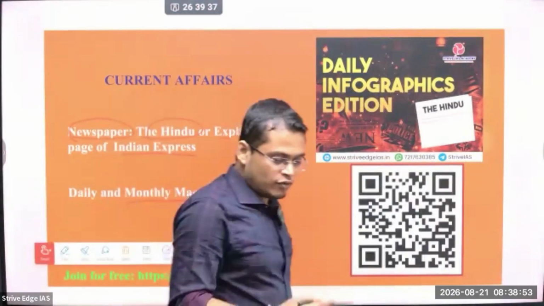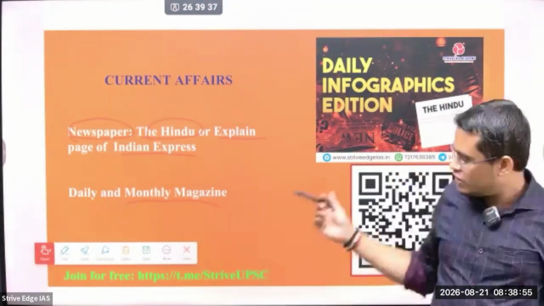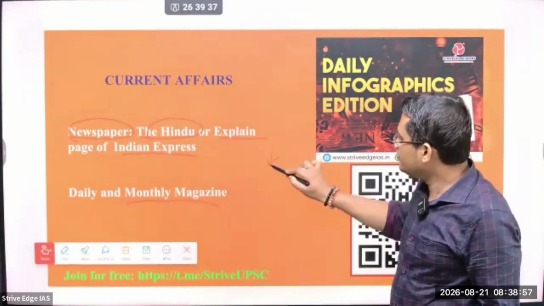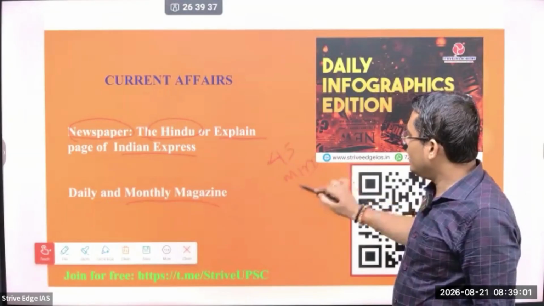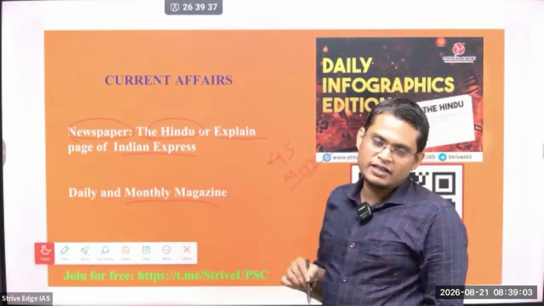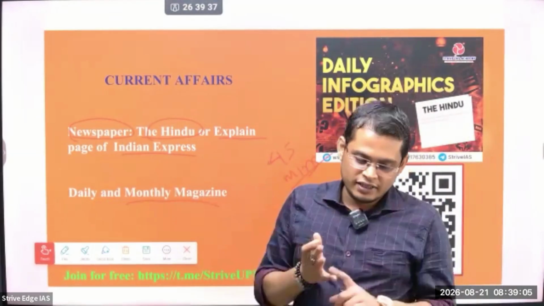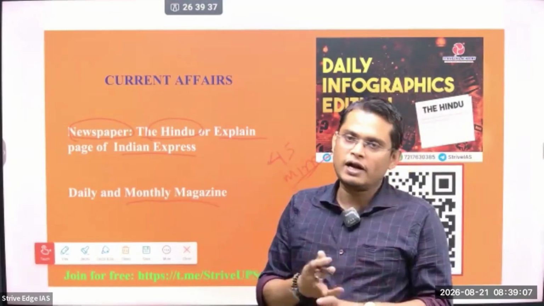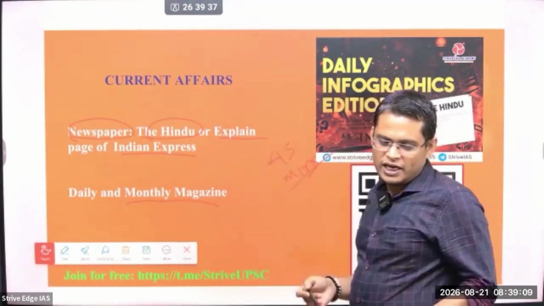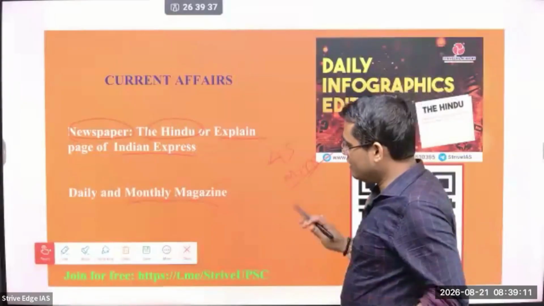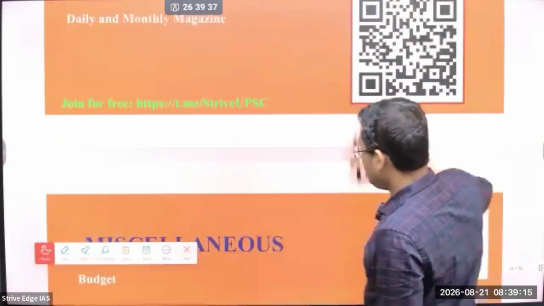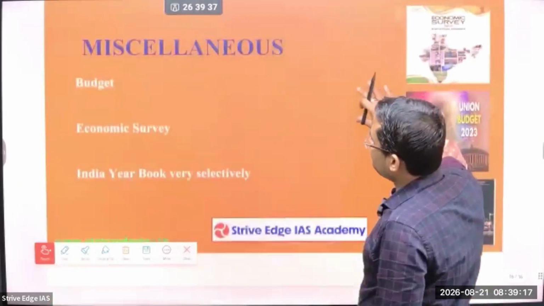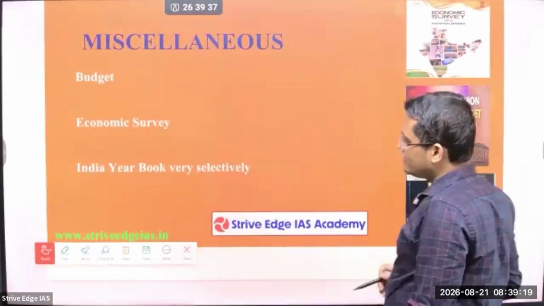So we have started this infographics edition, so that you can complete all the newspapers in just 45 minutes. Here we have highlighted and compiled everything, and put The Indian Express, The Hindu and PIB in 7 to 8 PDF pages, so you can easily revise it. This is very important from your exam perspective.